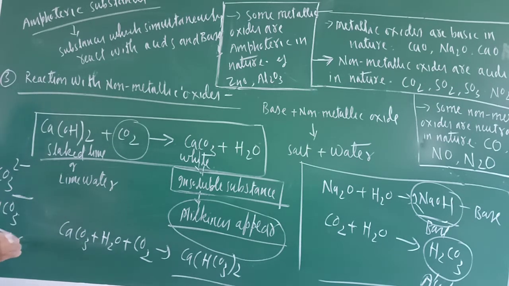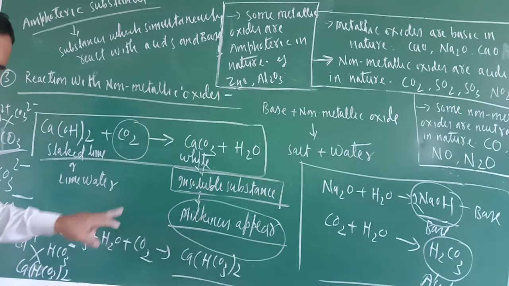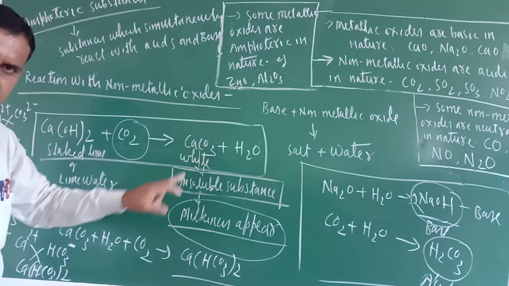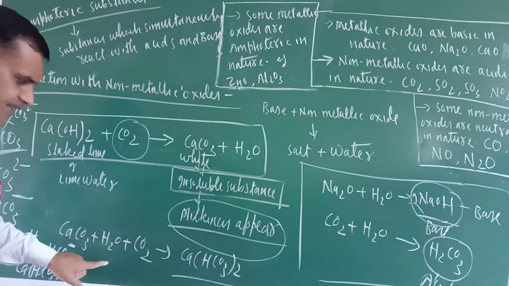So when Ca2 positive reacts with HCO3 single negative, it forms Ca(HCO3)2. But when calcium reacts with CO3 2 negative, it forms CaCO3, calcium carbonate.